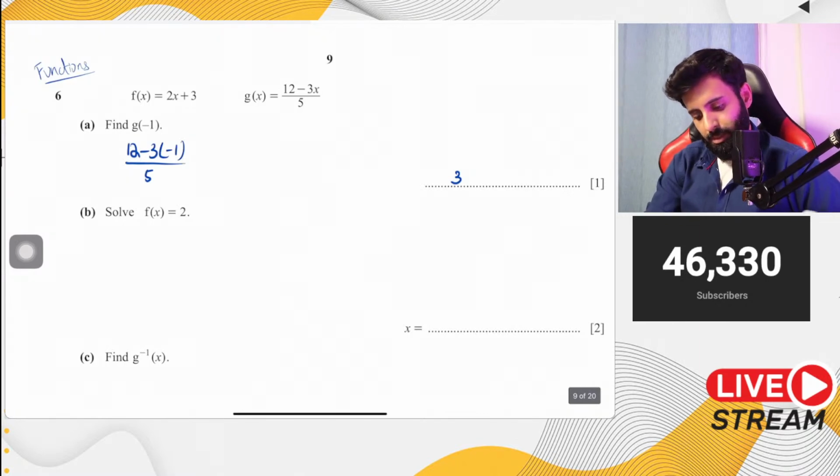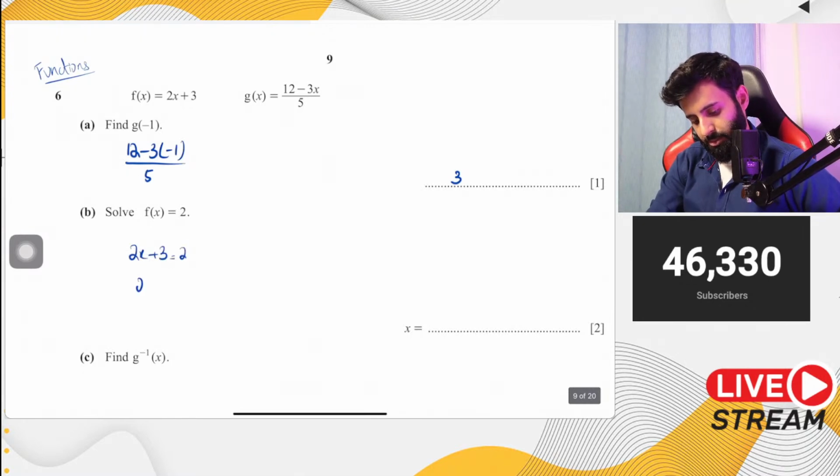This is also quite easy. 2x plus 3 equals to 2. 2x equals to minus 1. That means x is equals to minus 1 upon 2.